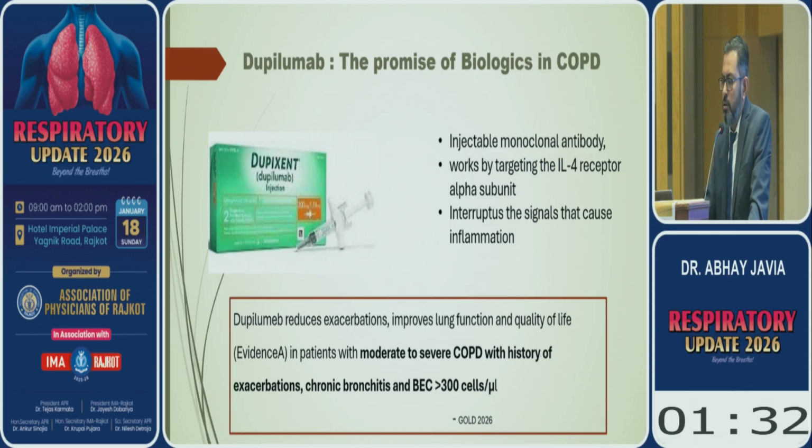The dupilumab is a monoclonal antibody which works by targeting interleukin-4 receptor alpha subunit, and it acts by interrupting signals which cause inflammation. Guideline recommends that dupilumab reduces the exacerbation, improves lung function and quality of life in patients with moderate to severe COPD, history of exacerbations, chronic bronchitis, and eosinophil count more than 300.